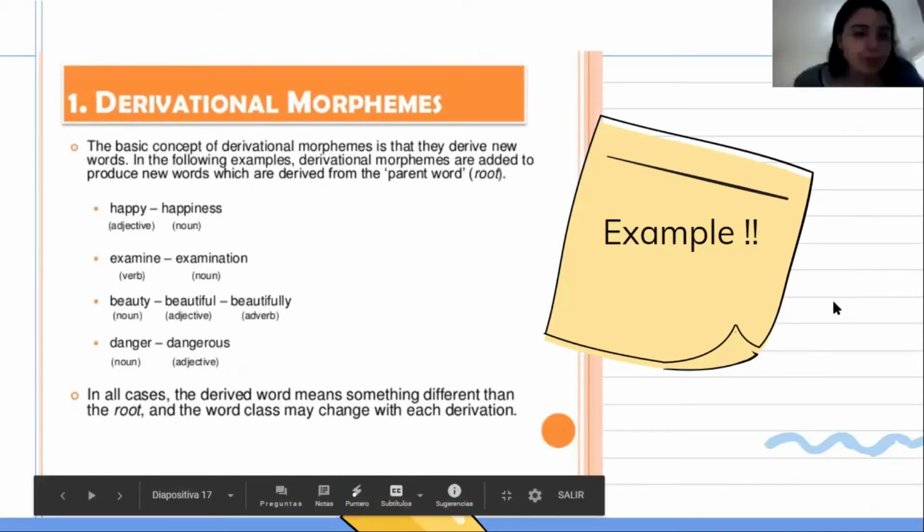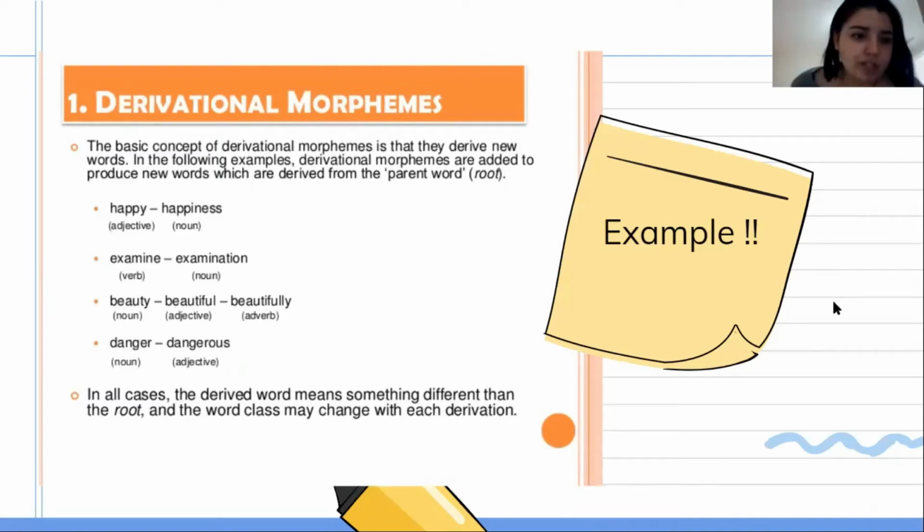The basic concept of derivational morphemes is that they derive new words. In the following examples, derivational morphemes are added to produce new words which are derived from the parent word, better known as the root of the word. For example, happy is the adjective and happiness is the noun.